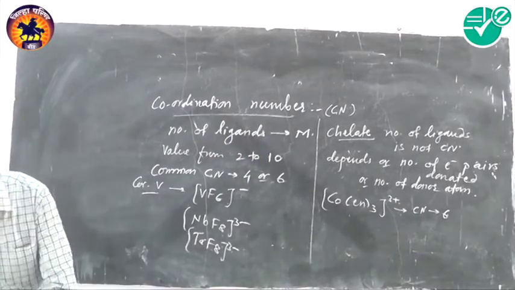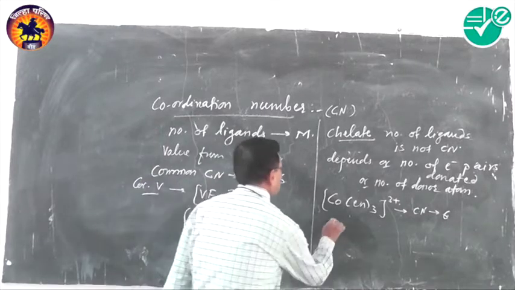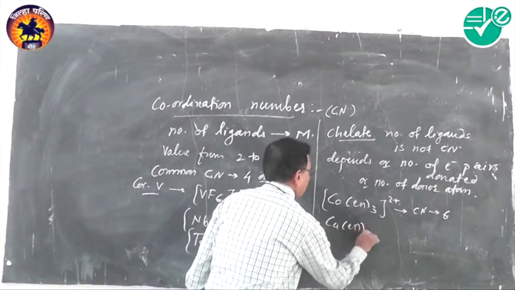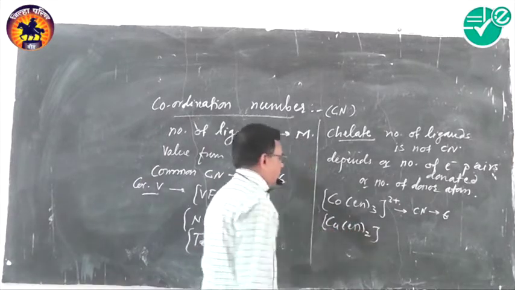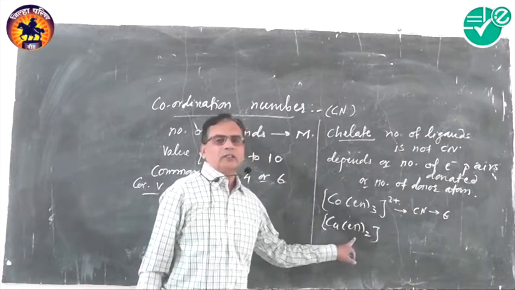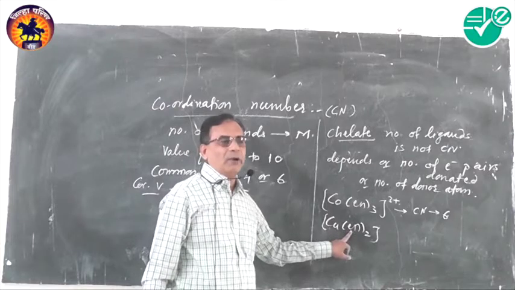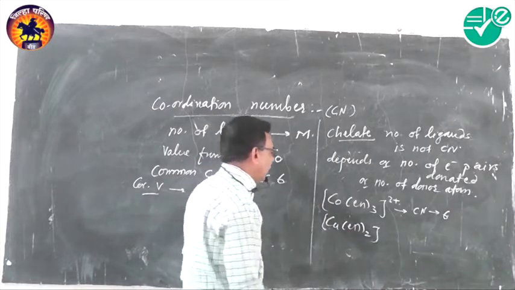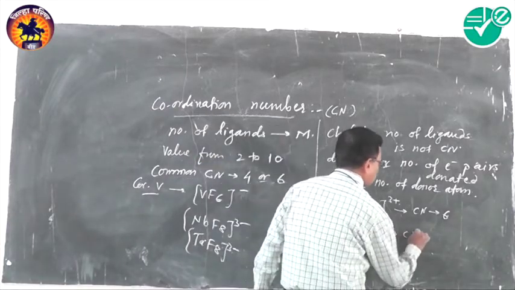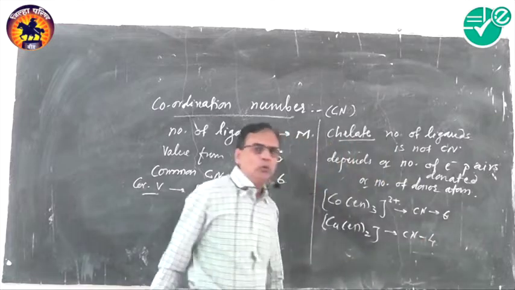One more example we can take, [Cu(en)2]. From the definition, there might be coordination number 2, but this ethylenediamine has 2 donor atoms, hence its coordination number is 4 and not 2.